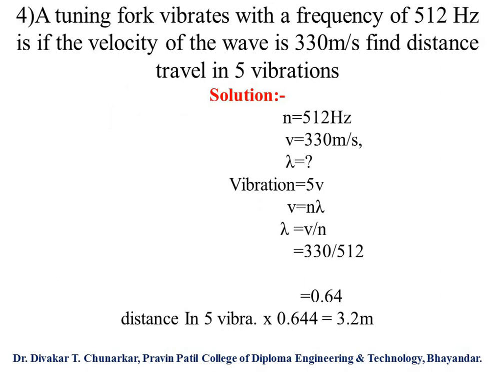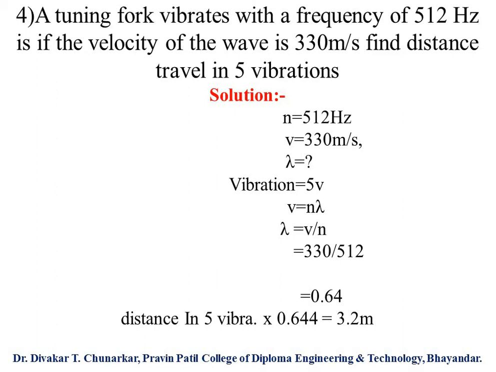Next, a tuning fork vibrates with a frequency of 512 Hz. If the velocity of the wave is 330 meters per second, find the distance traveled in 5 vibrations.